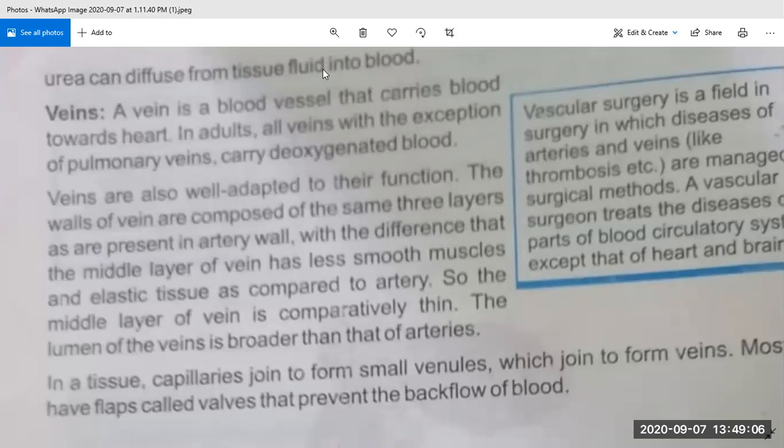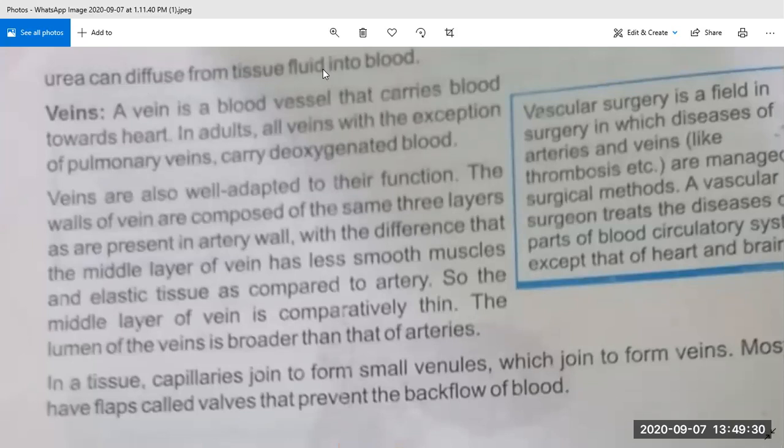So what is the structure of capillaries? I am repeating again. The walls of capillaries are composed of only a single layer of cells, and this single layer is called endothelium. This layer is so thin that molecules of digested food, for example oxygen and water, can pass through them and enter the tissue fluid.